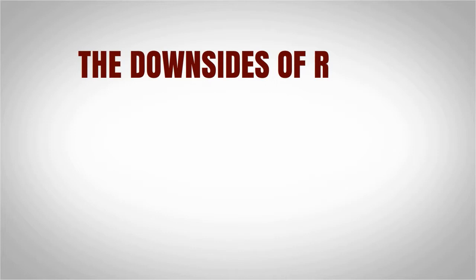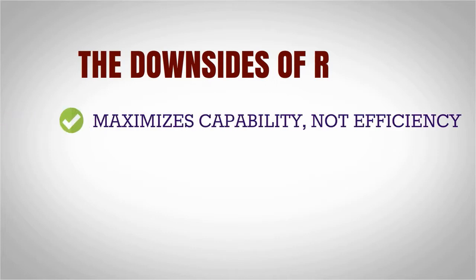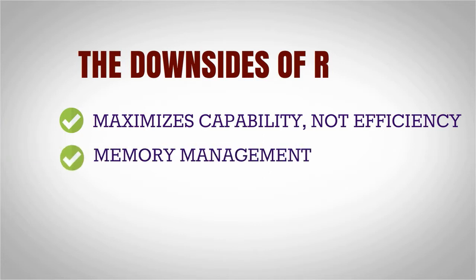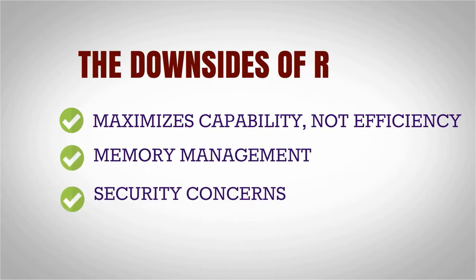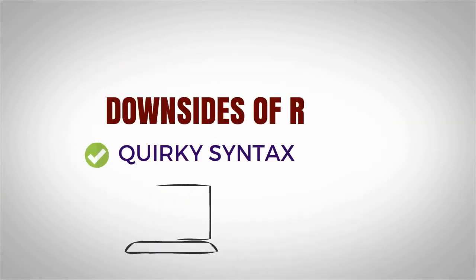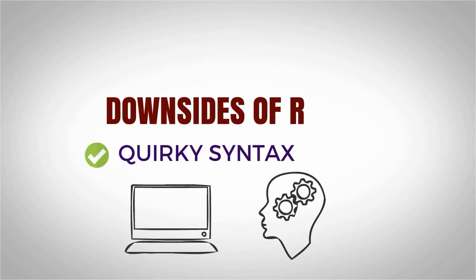Despite all the positive qualities associated with R, it is not without its drawbacks. For example, R was not designed to maximize efficiency, but rather capability. Memory management was not a priority in the design of the language. R was also not designed with security in mind, so data that passes through the programming environment might not necessarily be safe from those who intend to do harm. Finally, when compared to other programming languages, the actual R syntax has been called quirky and not similar to other, more popular programming languages such as Java and C.